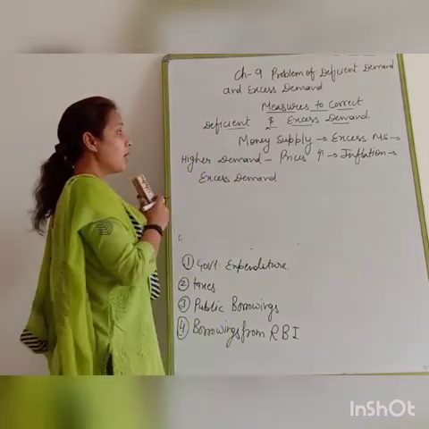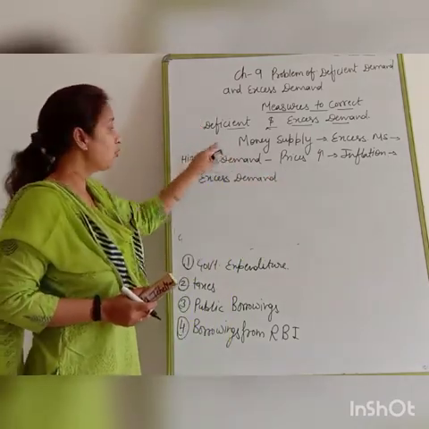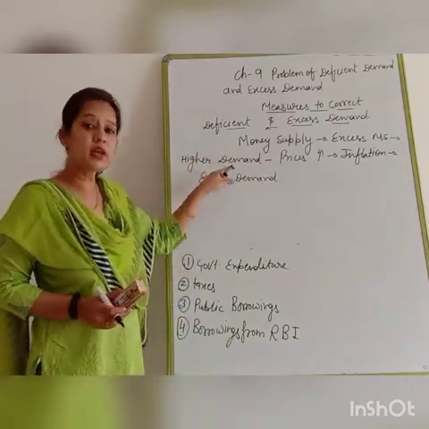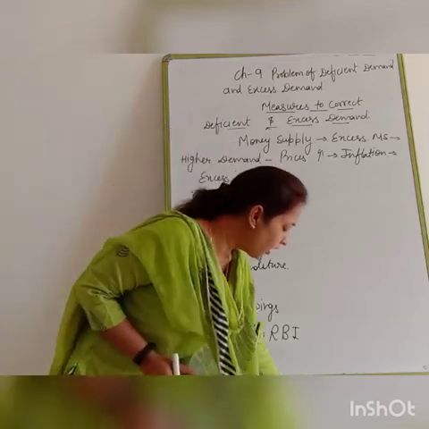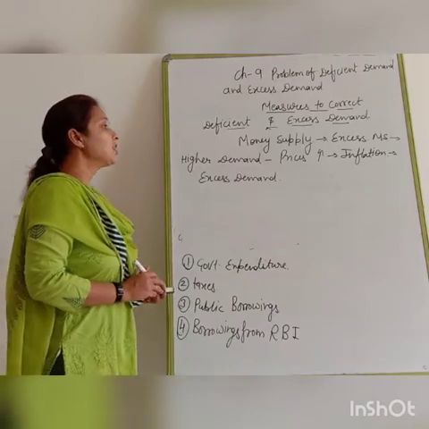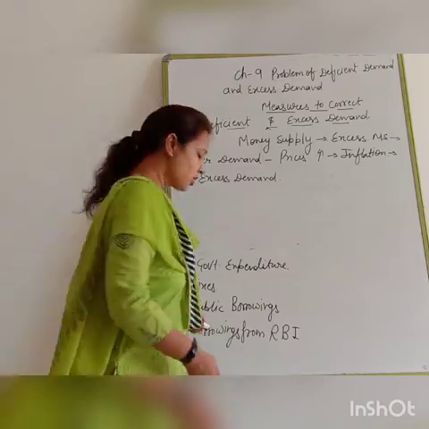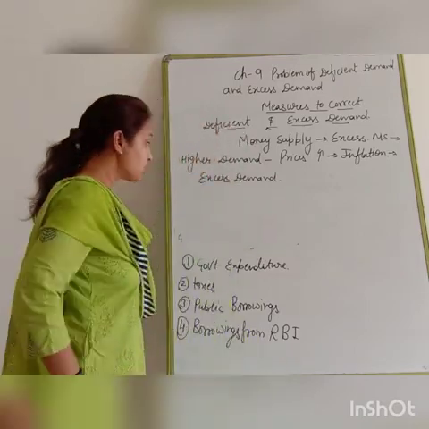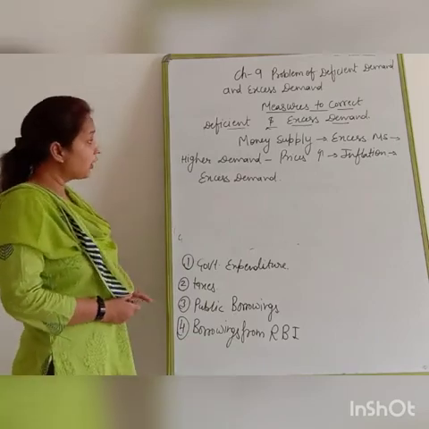When there is higher money supply in the economy, there will be higher demand. Due to the higher demand, prices will be higher. Due to the higher prices, the economy is going to face inflation as well as excess demand. Clear?